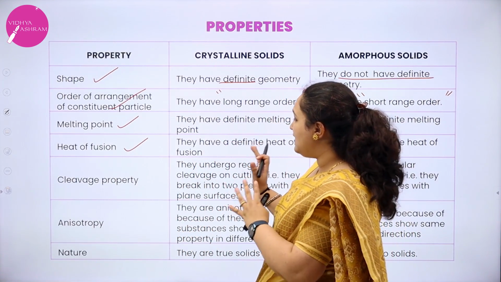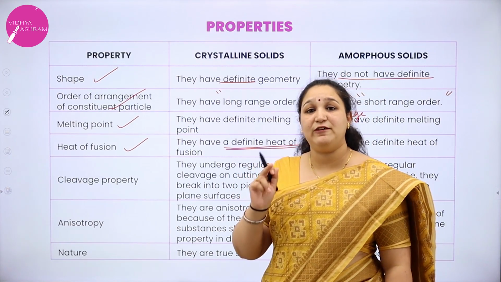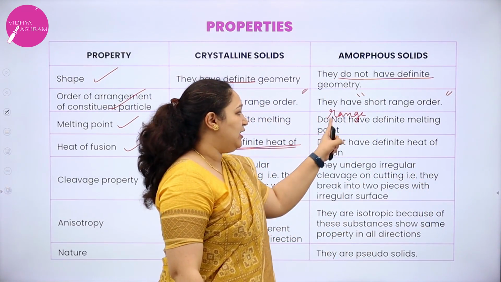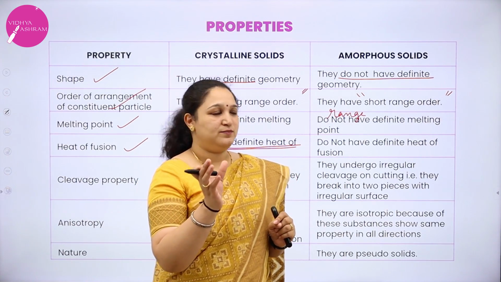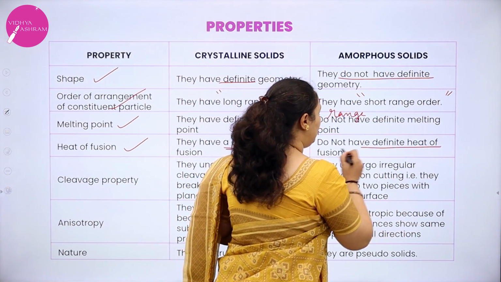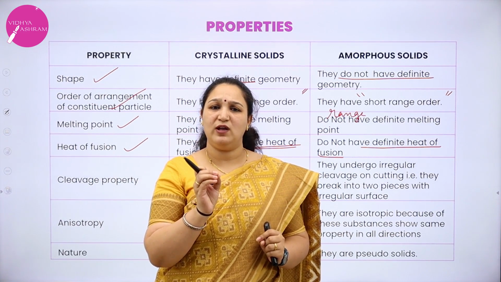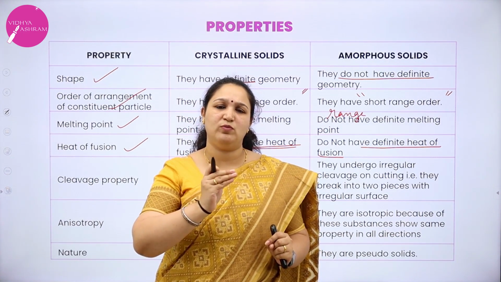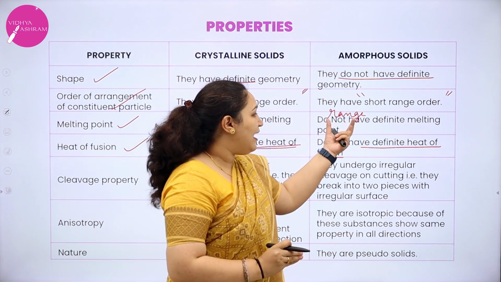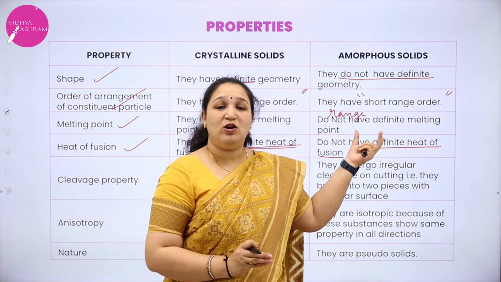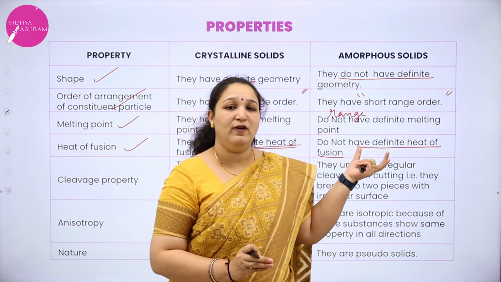Similarly, for crystalline solids the heat of fusion is definite, but amorphous solids have a range of melting temperature, so I cannot tell a definite value for the heat of fusion. They also have a range there. You cannot say that so many kilojoules of energy is required, because they have a range of melting point and you cannot even measure their heat of fusion perfectly.